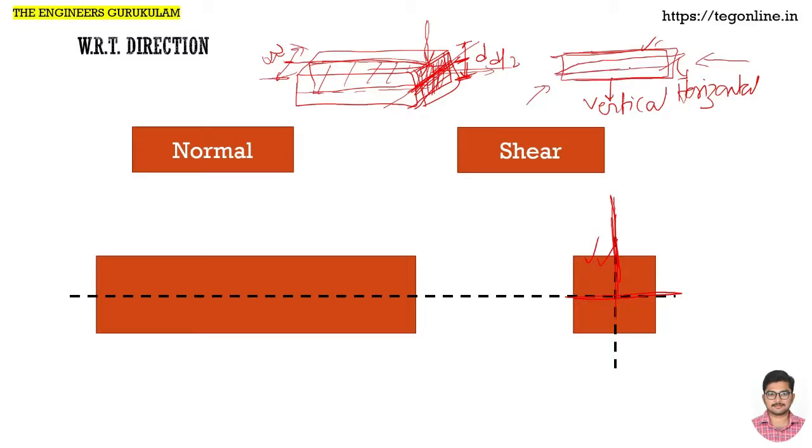Similarly, the horizontal plane, when observed from this direction, will be a line. When we observe in this direction, this is what we get, and when we observe in that direction, this is what we get.